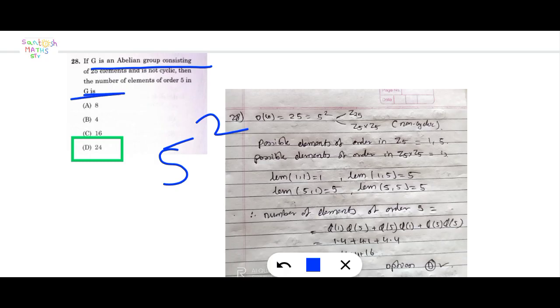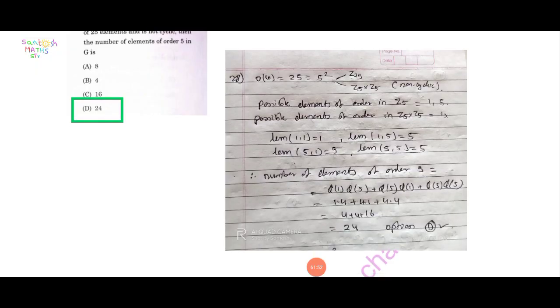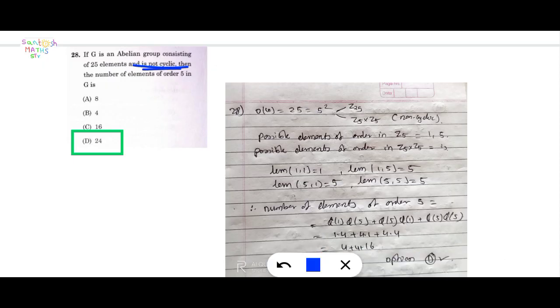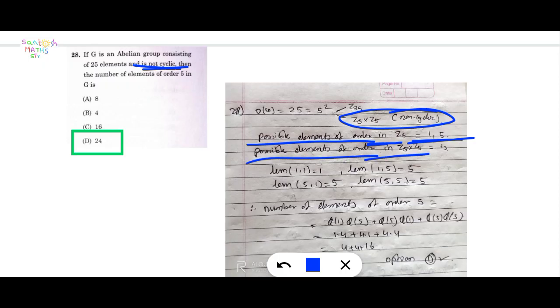In Z5 the orders are 1 and 5, and in Z5 × Z5 the order of an element is the LCM: LCM of (1,1) is 1, LCM of (1,5) is 5, LCM of (5,1) is 5, and LCM of (5,5) is 5.